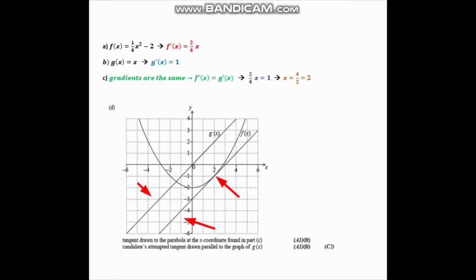So you get one mark for a tangent drawn at the correct coordinate, which is x equals 2, and a parallel tangent to the graph of g of x, which is the line already drawn.